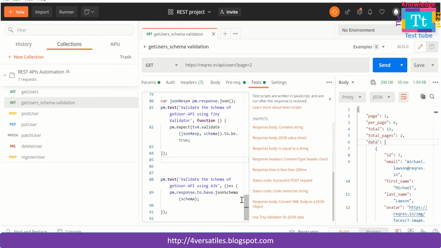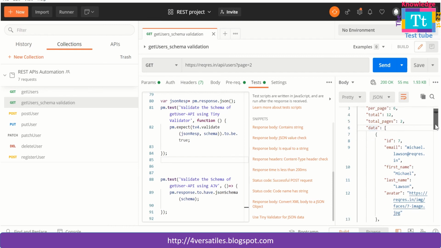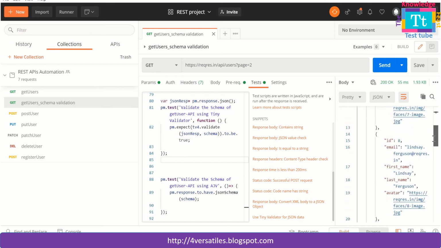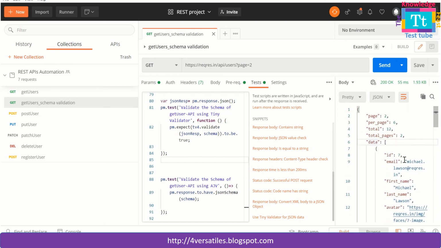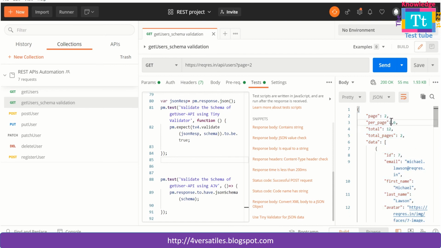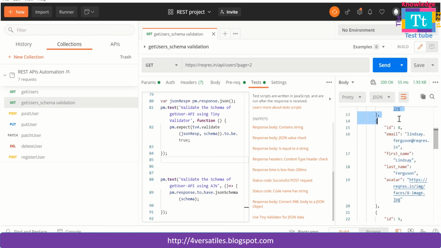So you can do it for any type of JSON response. In this case itself, you have seen that it has an array and nested map objects. This itself is a JSON object having keys and values, and inside this JSON object the data is an array, and inside the array there are again different JSON objects. So you understood that it is able to do schema validation for even the most complex JSON responses. So that's all for this session.